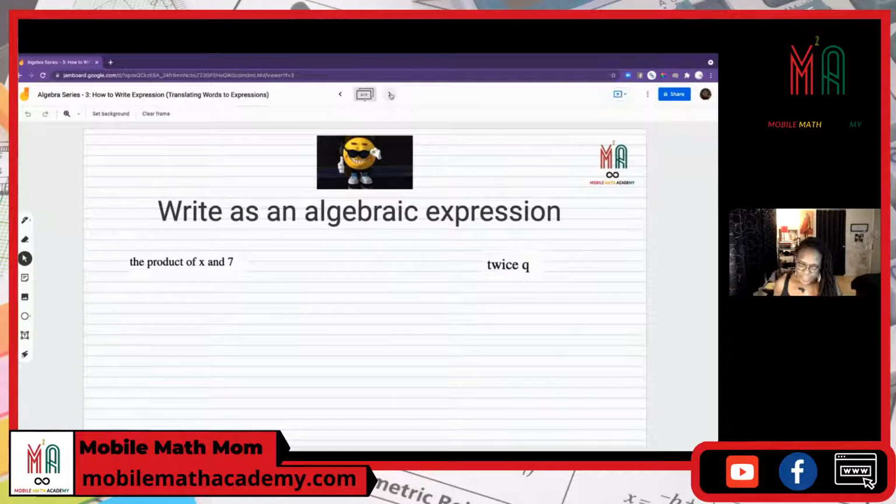All right. Next, we have the product of x and 7. Remember, product means multiply. All right. So it's the result of a multiplication problem. This is an algebraic expression because we have the variable x and we have a 7 and we have an operation. All right. So x times 7. I know x is in the front, right? And then 7 is in the back. But you don't typically see x7 in algebra. What you will see is 7x.